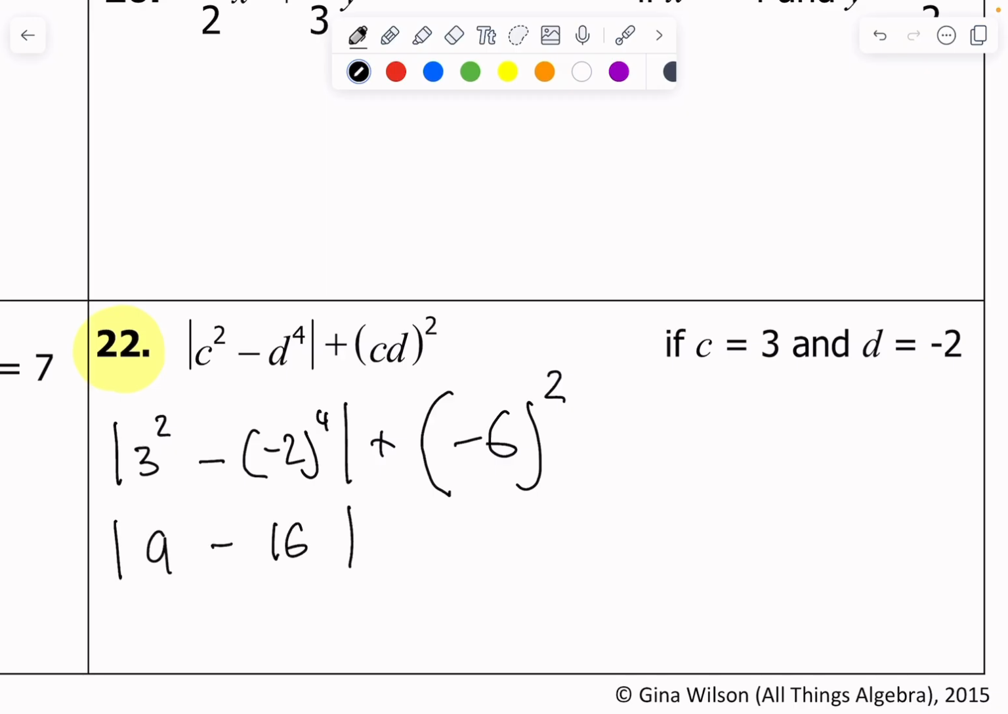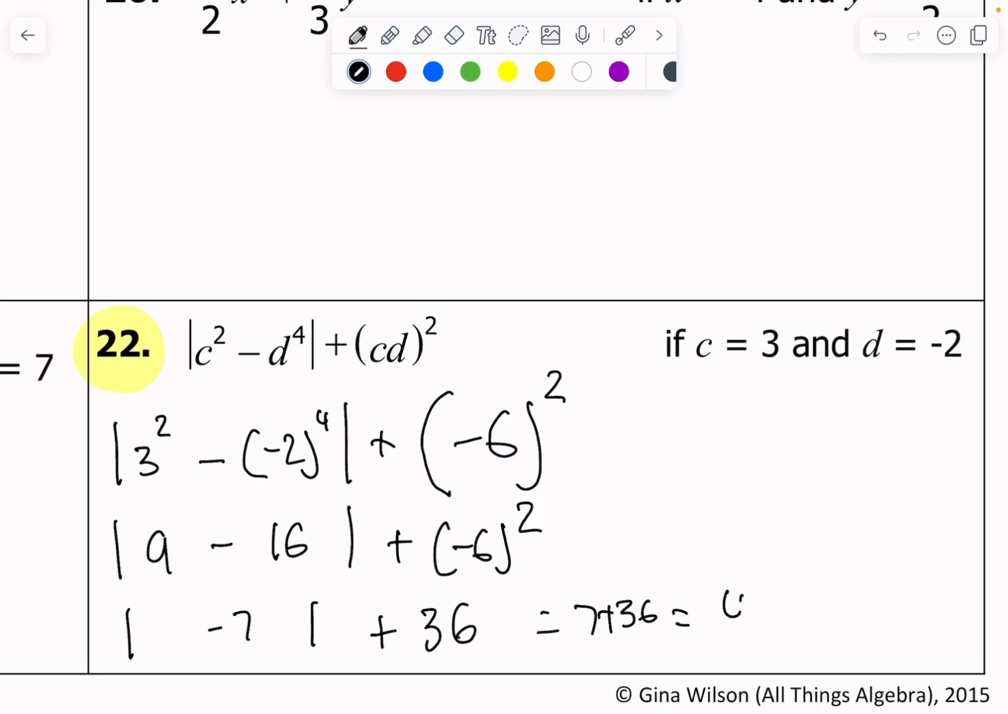3 squared is 9, still being added to negative 6 squared. What is 9 minus 16? Well, it's negative 7. And let's do this: negative 6 squared is positive 36. What is 7 plus 36? Well, that's a positive 43.